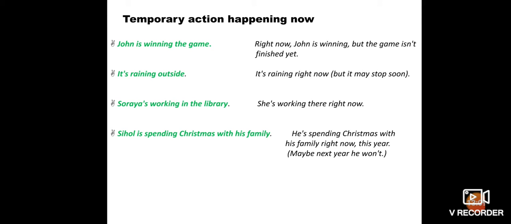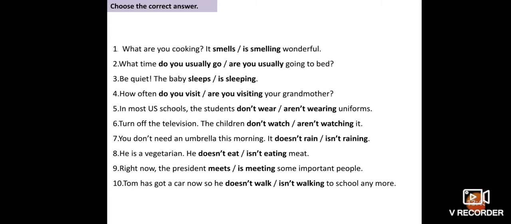Temporary action happening now. So here we can say that John is winning the game. Right now John is winning, but the game isn't finished yet. It's raining outside. It's raining right now, but it may stop soon. Sarayu is working in the library. She is working there right now. Sita is spending Christmas with his family. He's spending Christmas with his family right now, this year. Maybe next year he won't.